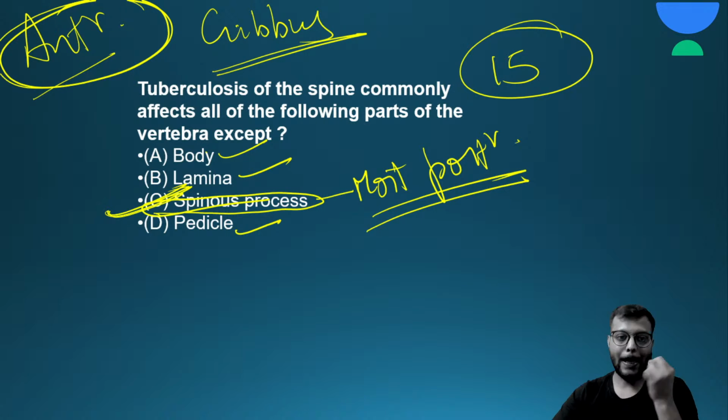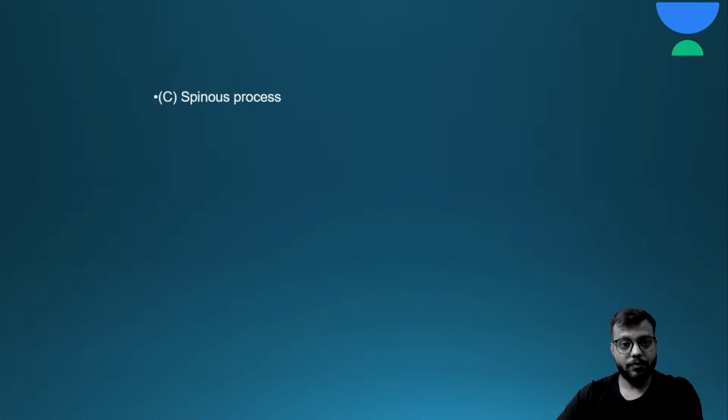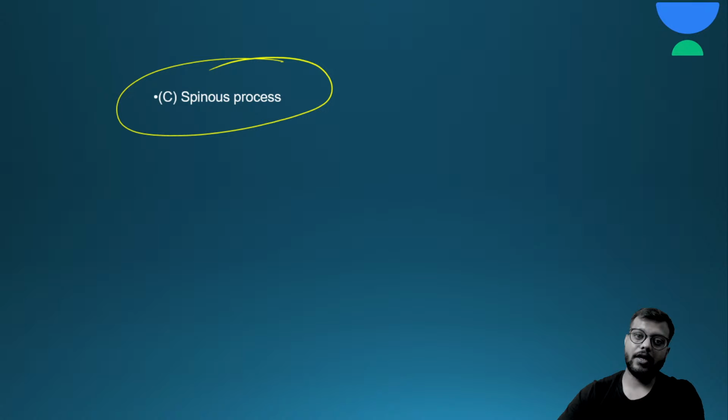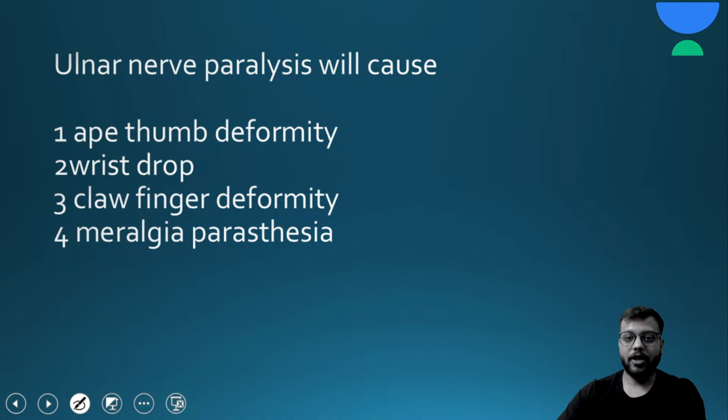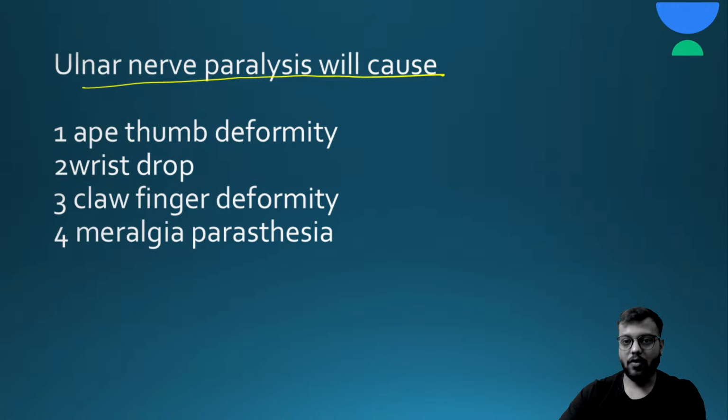So that's why the answer is the spinous process. It is the most posterior part of the spine. So remember that tuberculosis involves the anterior part and from there it shifts towards the posterior part. Now next question. Ulnar nerve paralysis will cause. Here are your 15 seconds.